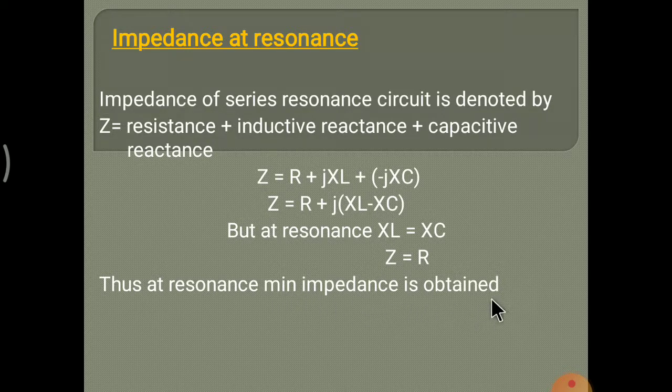Again, to repeat: at resonance, impedance Z is equal to R because XL is equal to XC, and the formula Z is R plus j(XL minus XC). When XL minus XC is 0, only Z equal to R remains. That means the impedance of the resonance circuit equals the value of the resistance, so minimum impedance is obtained.